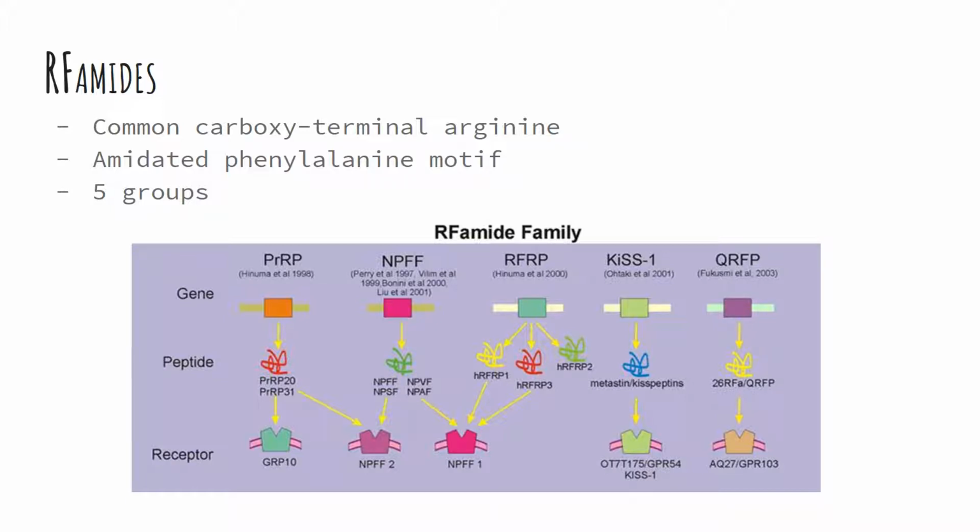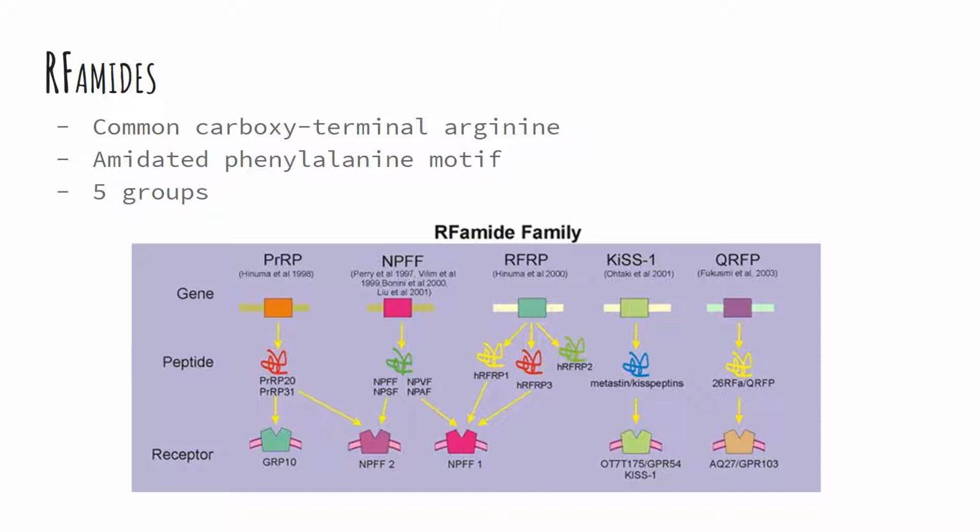RF amides are a family of neuropeptides consisting of a common carboxyl terminal arginine and amidated phenylalanine motif. There are 5 groups of RF amide peptides, one of which is known as the NPAF group, and is comprised of NPFF and NPAF. Both are encoded by the FARP1 gene and expressed in the hypothalamus and nucleus of solitary tract. They were originally purified from bovine brain extracts.